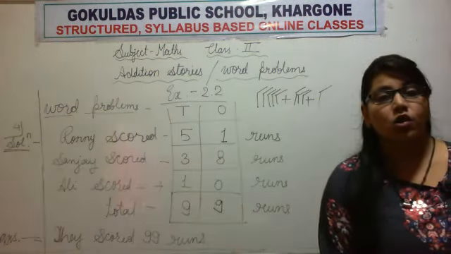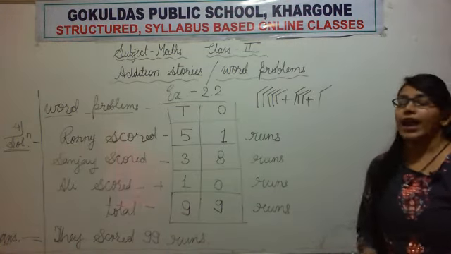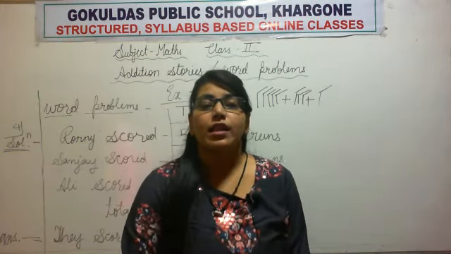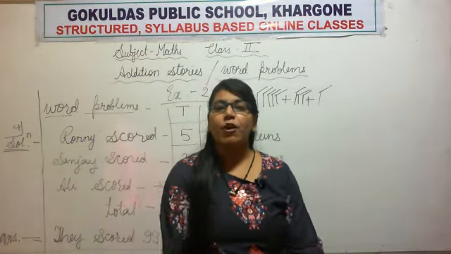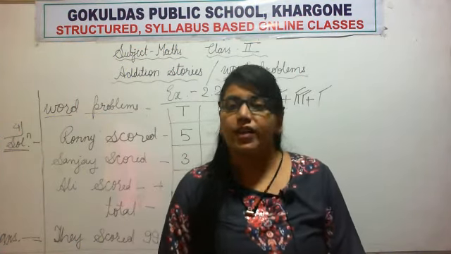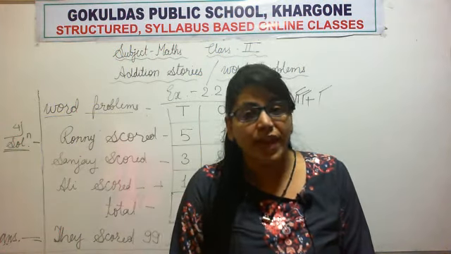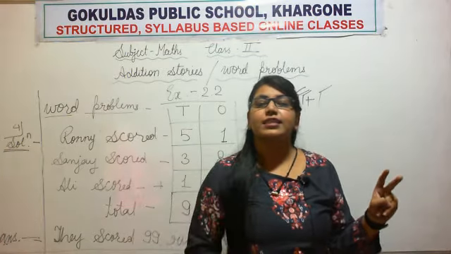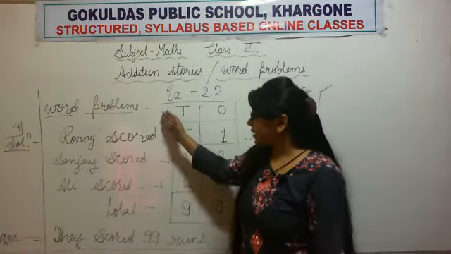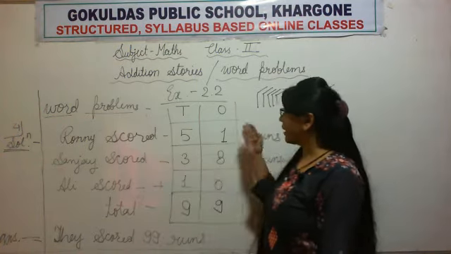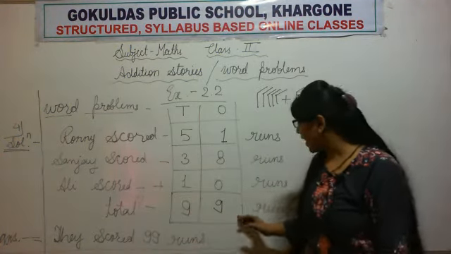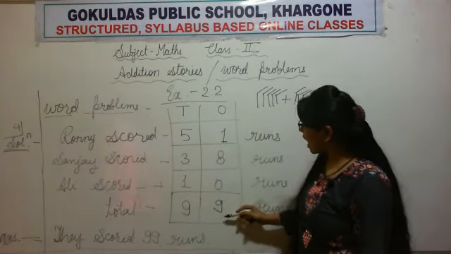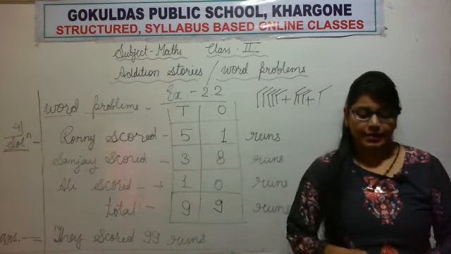Okay, so this is how we can do any addition story or we can solve any word problem. What is the first rule? First rule is read very properly whatever the question has written. Then what we will find from that question, what is the information given by question and what question is asking us to find. Okay, like this question they have given us run made by 3 people and they ask us to find total runs. And be remember, write ones below ones and tens below tens.